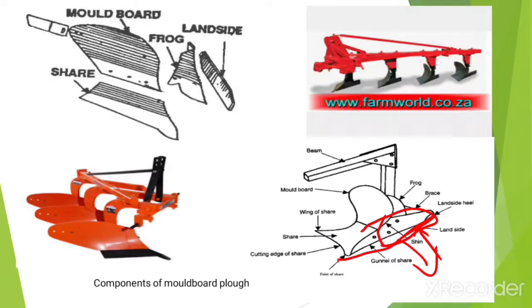Now the next component is the frog. This component is called the frog of the plow bottom, to which the other components of the plow bottom are attached. It is an irregular piece of metal made of cast iron. And the last component is the tailpiece. It is an extension of the mold board which helps in turning a furrow slice. In some cases, the extension provided to the mold board is called the tailpiece.